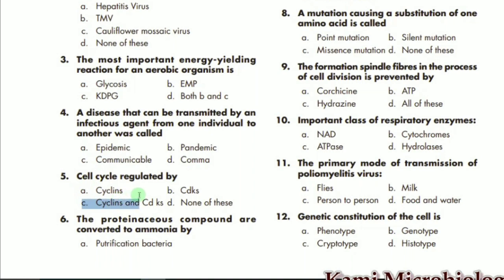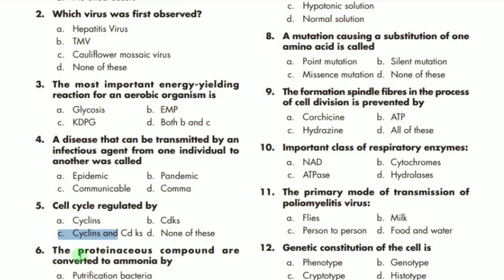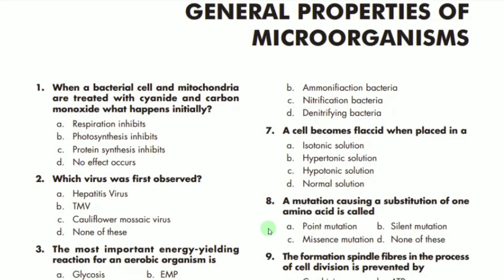So C is the correct option. MCQ number 6 says the proteinaceous compounds are converted to ammonia by a bacteria which we mostly call ammonification bacteria. B is the correct option.